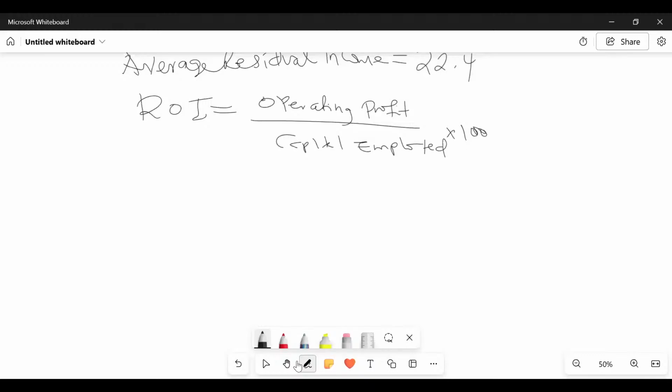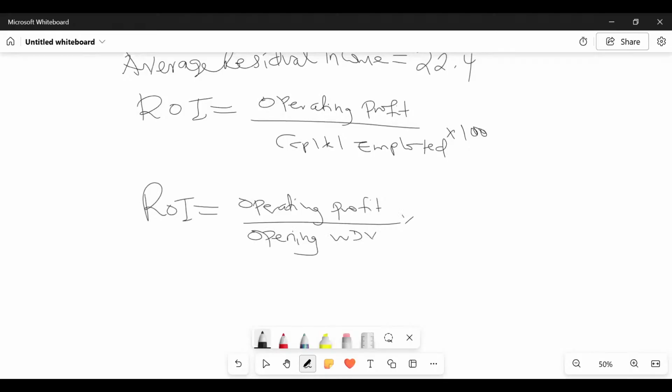In this context, our ROI formula will be operating profit all over opening written down value. Whatever we get, we multiply this with 100. So for now, just use the word profit instead of operating profit. I'll be bringing out the differences in our next class, but for now, just use the word profit.